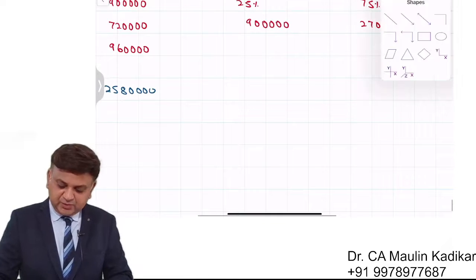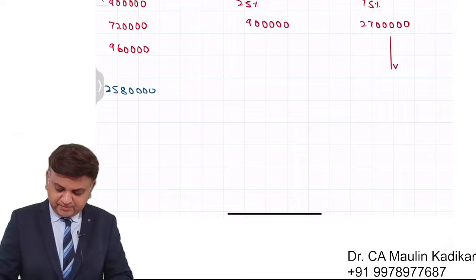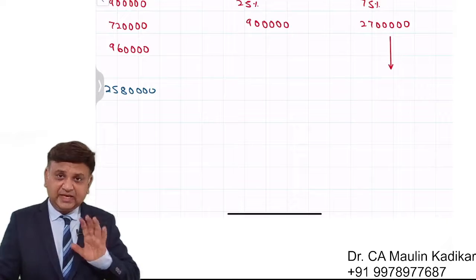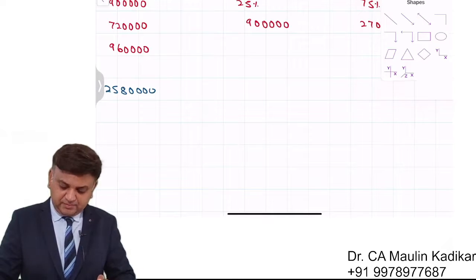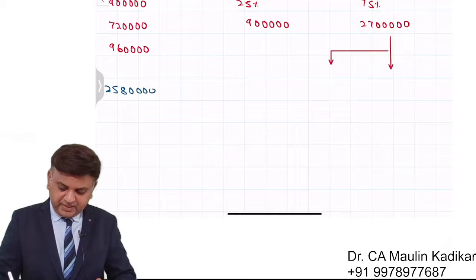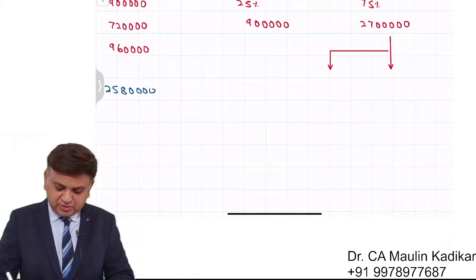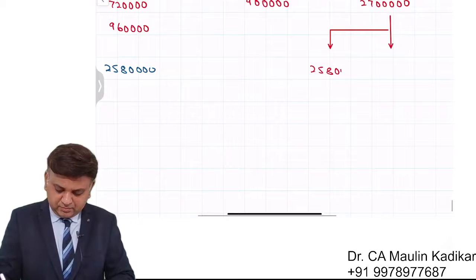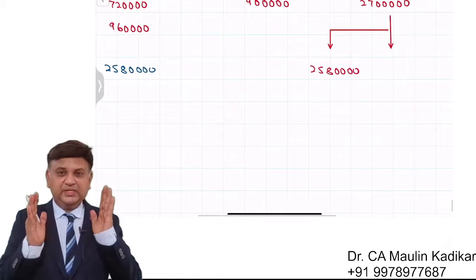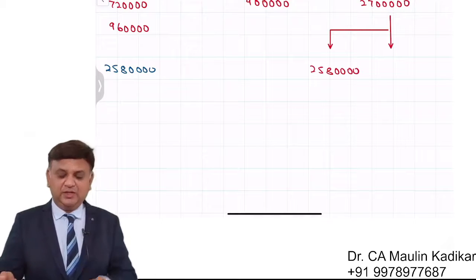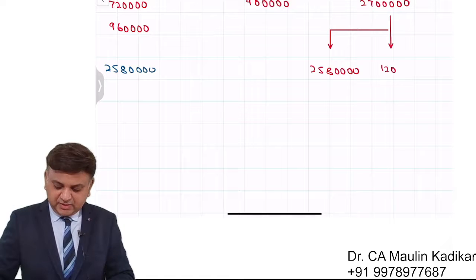This 27 lakhs would be divided into two parts. One is the cash cost that we already have calculated. It is an amount of 25,80,000. 27 lakhs minus 25,80,000, 1,20,000 is depreciation.